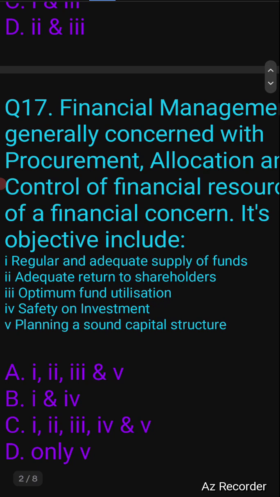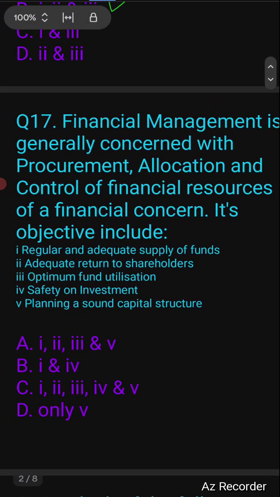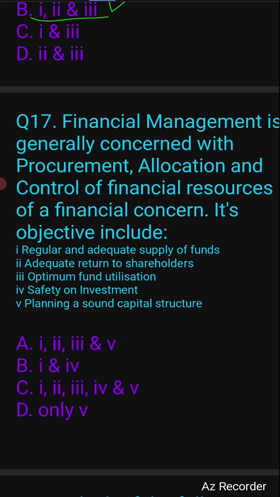Let's go to question number 17. Financial management is generally concerned with procurement, allocation, and control of financial resources of a financial concern. Its objectives include a regular and adequate supply of funds, adequate return to shareholders, optimum fund utilization, safety of investment, planning a sound capital structure. So all these given options are reasonable. So you have to apply reasoning sometimes, or you may also select the odd one out to solve such types of MCQs. The answer will be option number C.